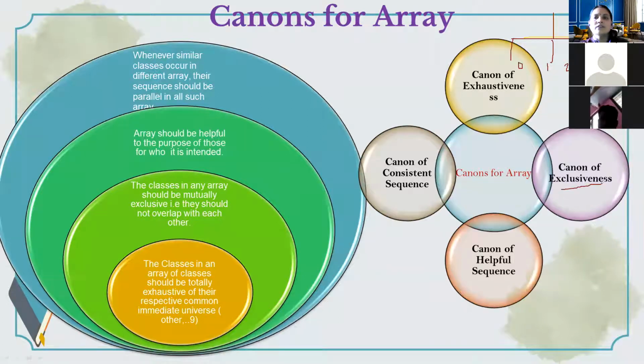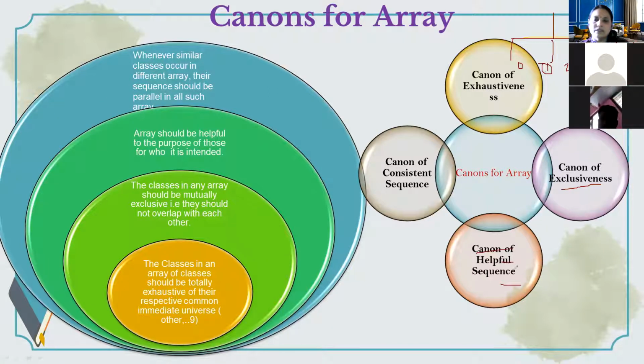Then according to the canon of exclusiveness, the classes should not overlap with each other. Here this is one class, then two, then three. Whatever array we are creating should not create two similar classes. That is the canon of exclusiveness. And the canon of helpful sequence, I think we have started.